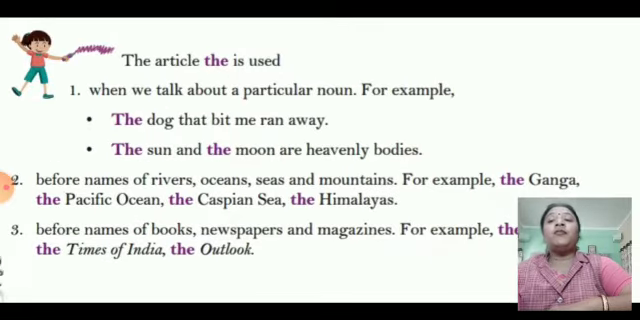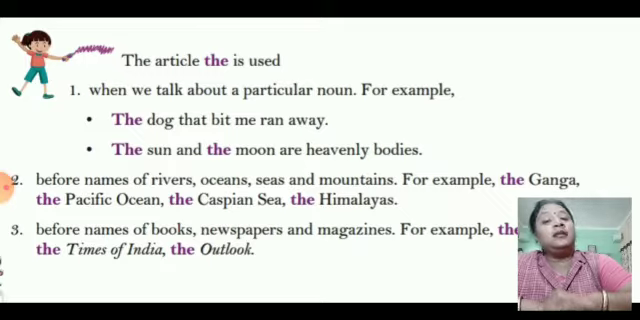Now we are going to start with the article the. The article the is used firstly when we talk about a particular noun. For example, the dog that bit me ran away. It is particularly indicating the dog which has bitten me. So we are using the article the. The sun and the moon are heavenly bodies. Over here, it is specifically the sun and the moon, so we are using the article the.